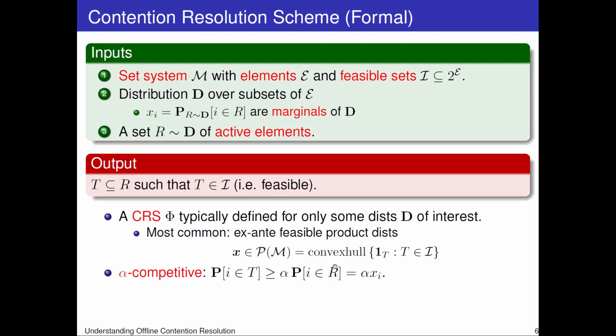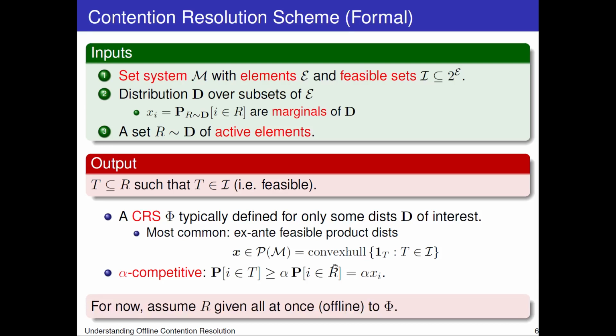Now, when studying contention resolution schemes, it's typical to restrict attention to only some of the distributions D of interest. The most common restriction is to look at ex-ante feasible product distributions. Those are distributions where the elements are active independently and the probabilities x are in the polytope associated with the set system. For a given CRS, we say it's alpha competitive if the probability that it selects an element i is at least alpha times the probability that the element i is active. For now, we're going to assume that the set of active elements R is given all at once to the contention resolution scheme. This is the offline model.